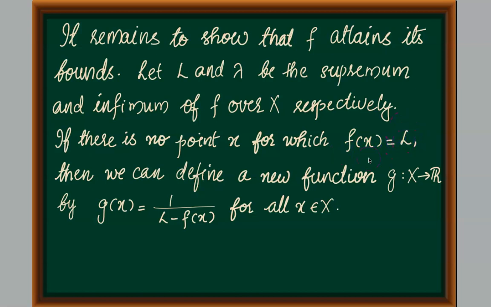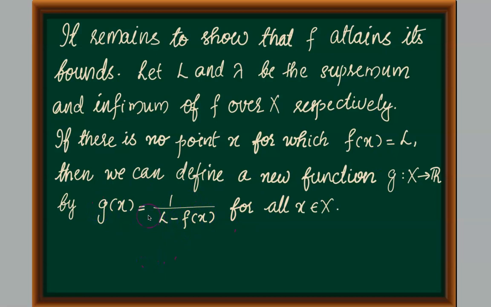In that case, we will be able to define a new function, say g from X to R, defined by g of x is equal to 1 by L minus f of x. This function will be well defined since this denominator L minus f of x will be non-zero, as we have assumed that for any small x, f of x will be different from L. So L minus f of x is never 0.